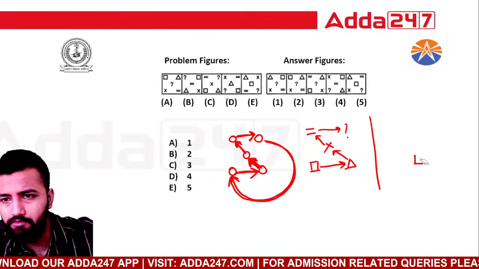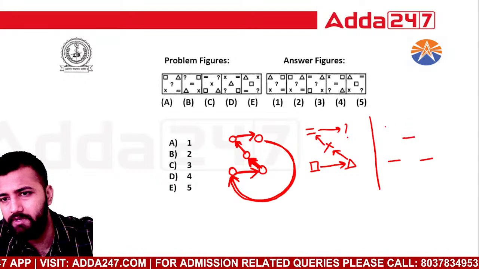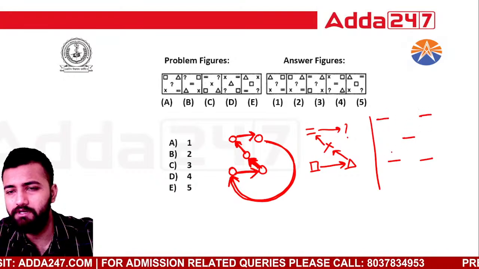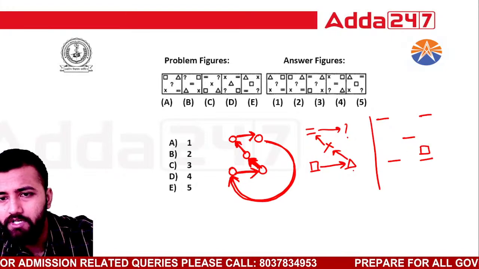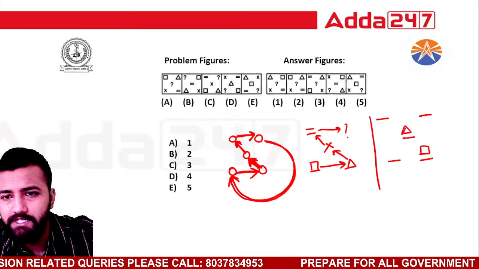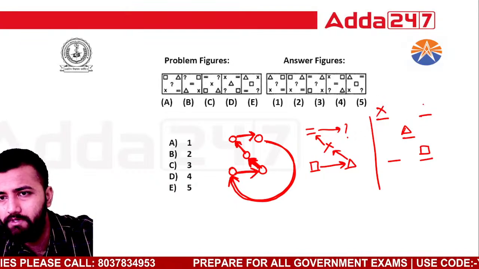So one thing I can do, I will do it like this, okay? That time you will not feel the difficulty. Okay, let's start again. So square will shift here, square will come here, triangle will go up, yes. This multiply symbol will go at the top, yes. Equal will come here, okay.